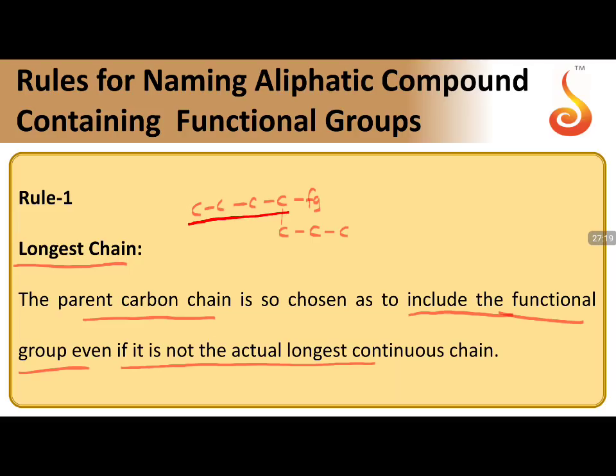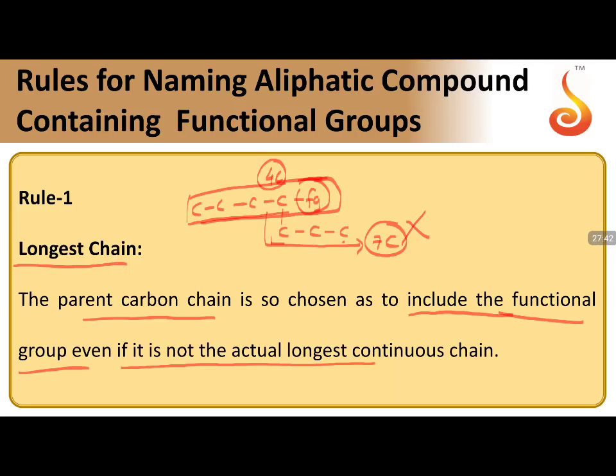You have 4 carbons here attached to a functional group, and if you continue in this direction, 7 carbons you will get. If you continue further in this direction, you will get 7 carbons. If you continue only in this direction, you will get 4 carbons. So now if you consider the functional group, you will get 4 carbons. If you don't consider the functional group, you will get 7 carbons.